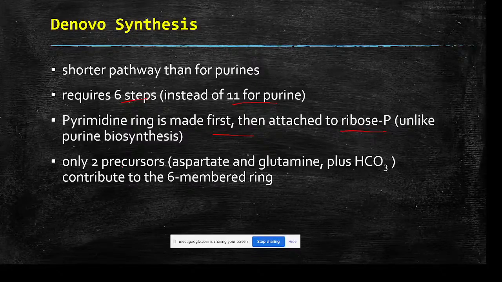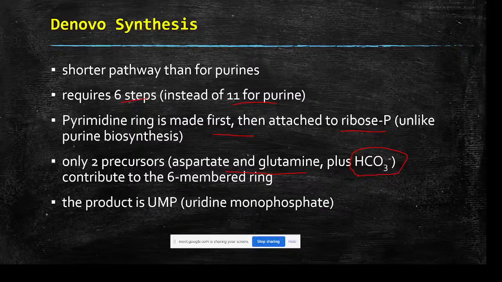Only 2 precursors, mainly aspartate and glutamate, contribute, along with carbon dioxide from bicarbonate. The product is uridine monophosphate, UMP. From that, various pyrimidine nucleotides are formed.